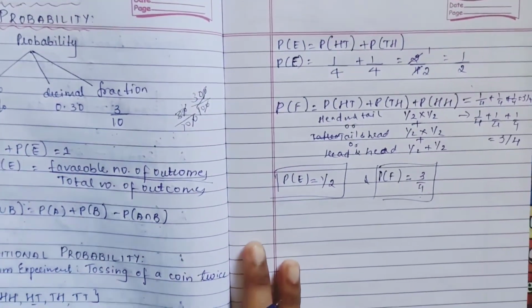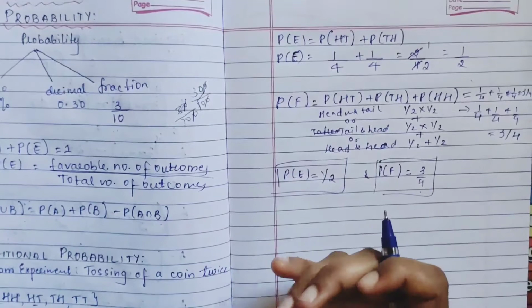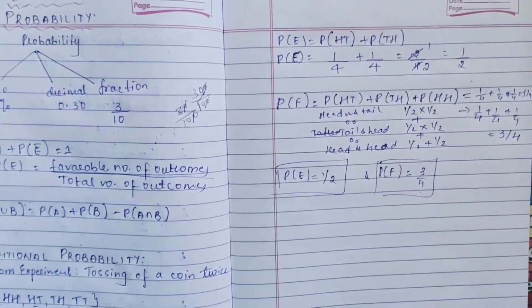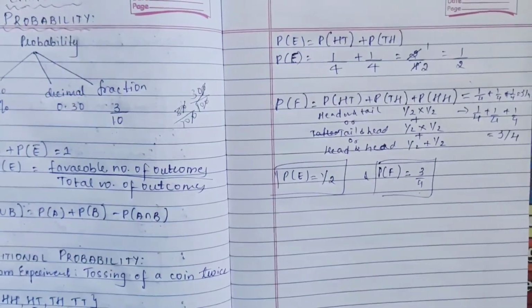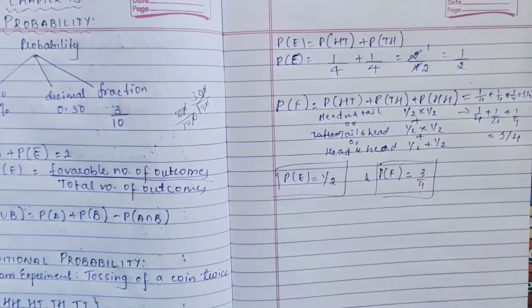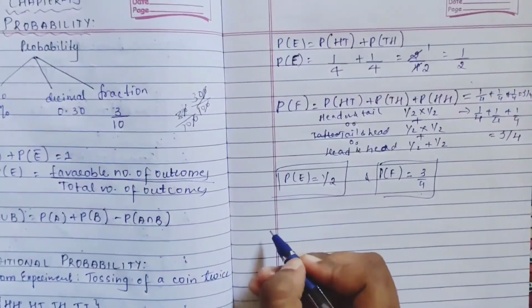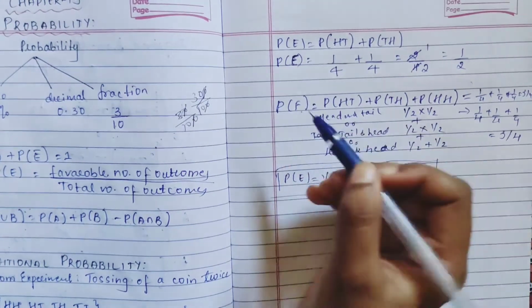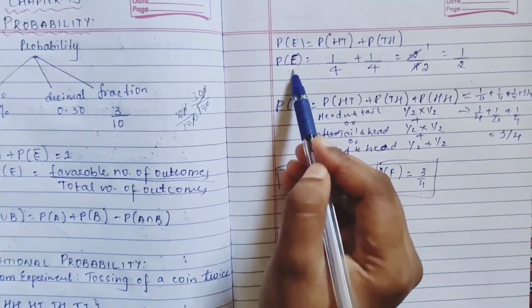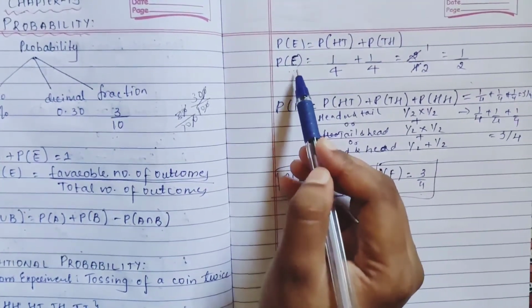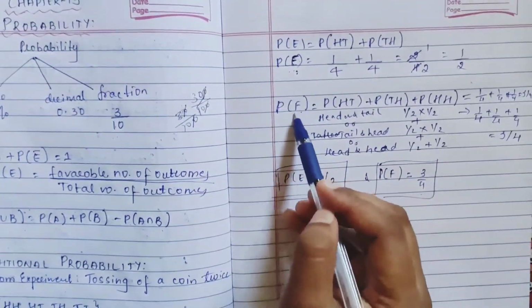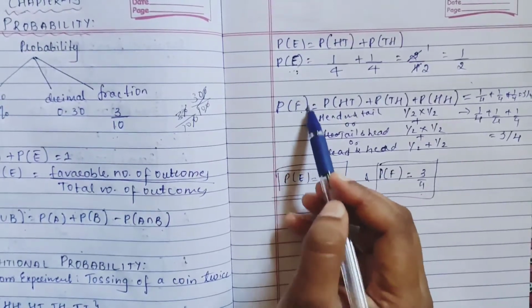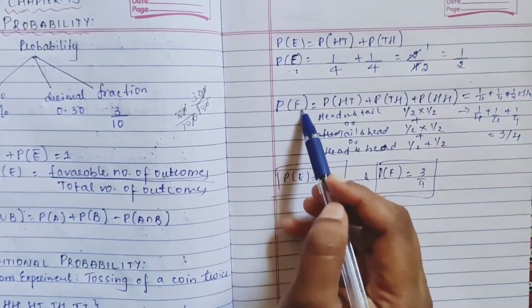Conditional probability is considered, or can be found, if the other event has already occurred. Here E and F are there, so we are finding the conditional probability of E, if the event F has already occurred.